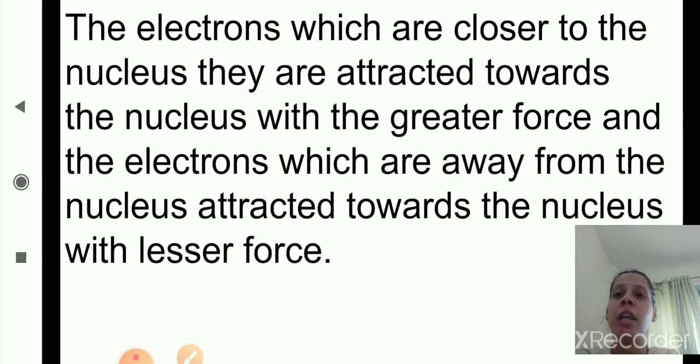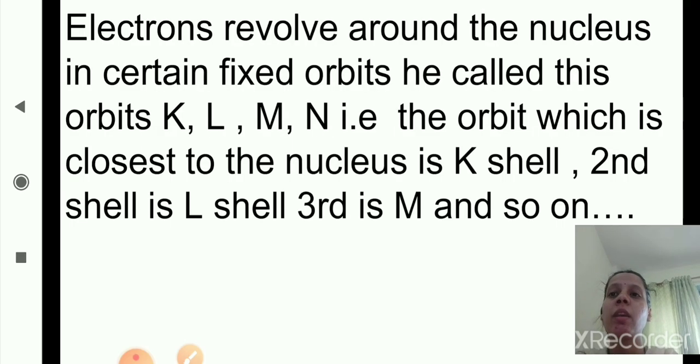The electrons closer to the nucleus are attracted towards it with a greater force, and the electrons away from the nucleus are attracted with a lesser force. He called these fixed orbits K, L, M, N. The orbit closest to the nucleus is the K shell, second is L shell, third is M shell, and so on.